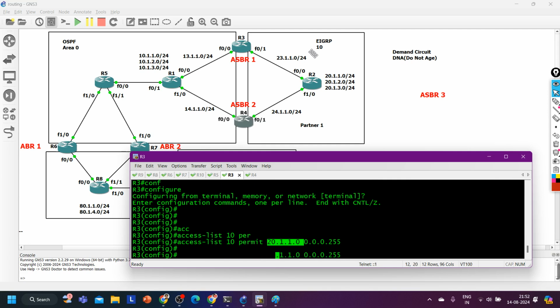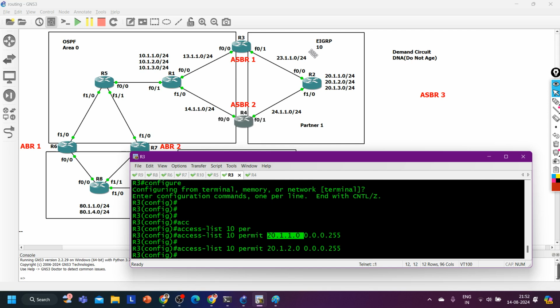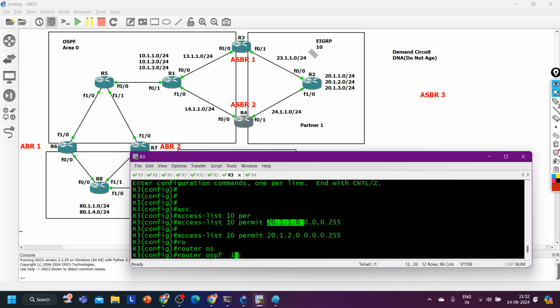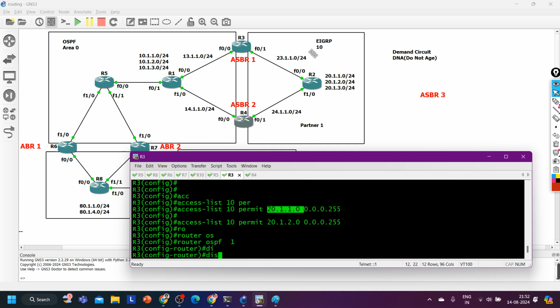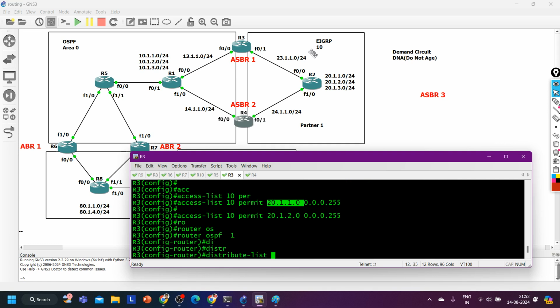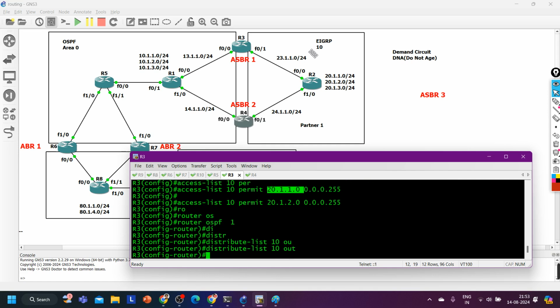Got it? If I want to allow 2 prefixes from ASBR1, I can allow this one as well. And here I don't need to run the deny command because by default implicit deny is already enabled. So router ospf 1, and now I can say distribute list access list number 10 and out.